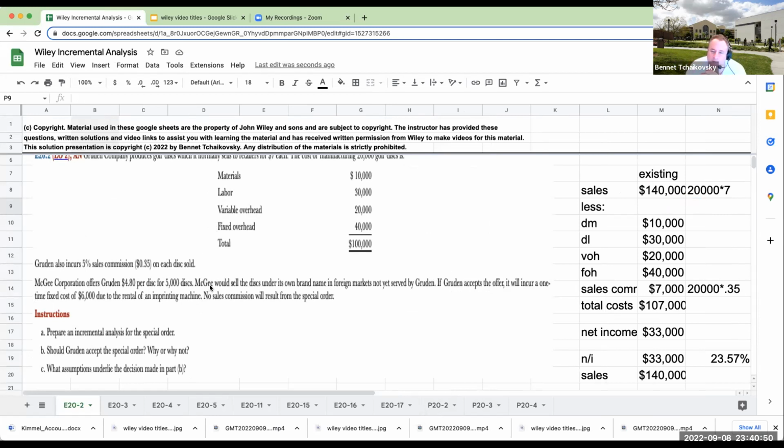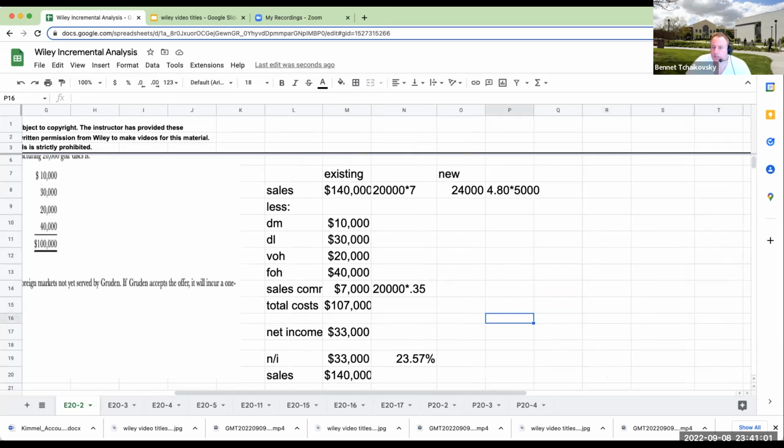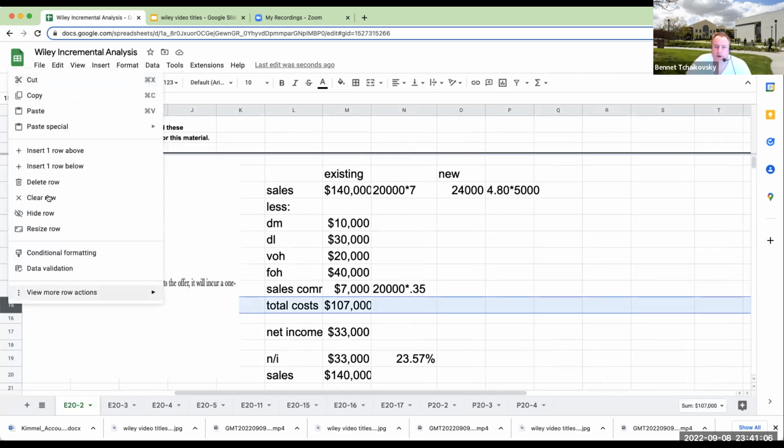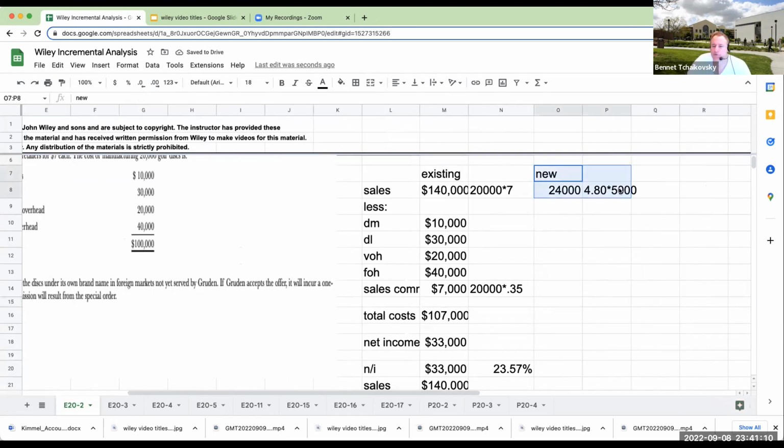If Grudem accepts the offer, we'll incur a one-time fixed cost of $6,000 due to the rental of an imprinting machine. No sales commissions would result from this special order. So over here, instead of sales commissions, we'll just go ahead and add in another column. And so we're just going to call this, we'll move this over a little bit.